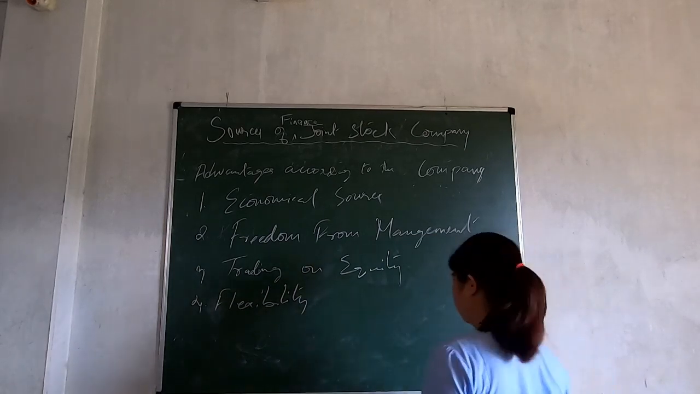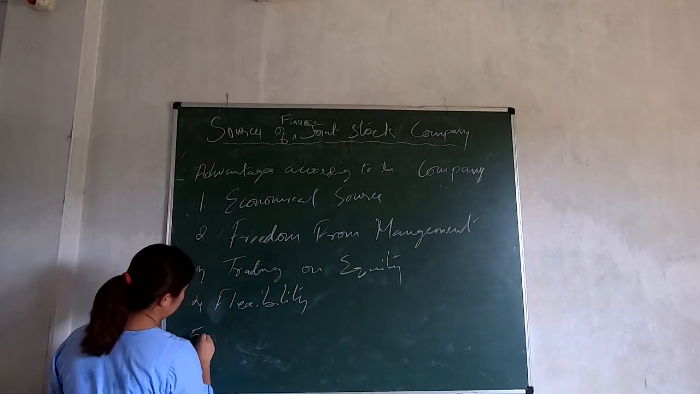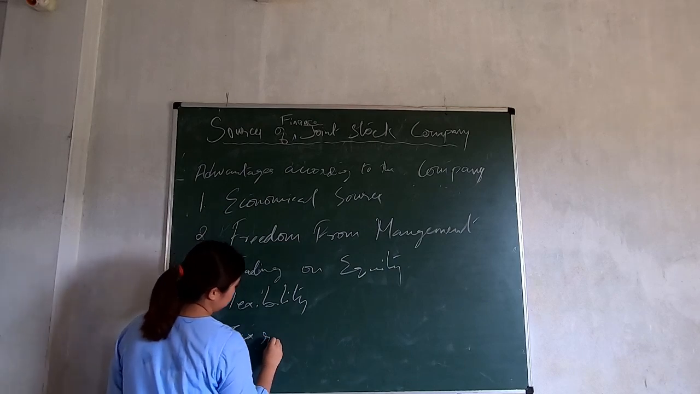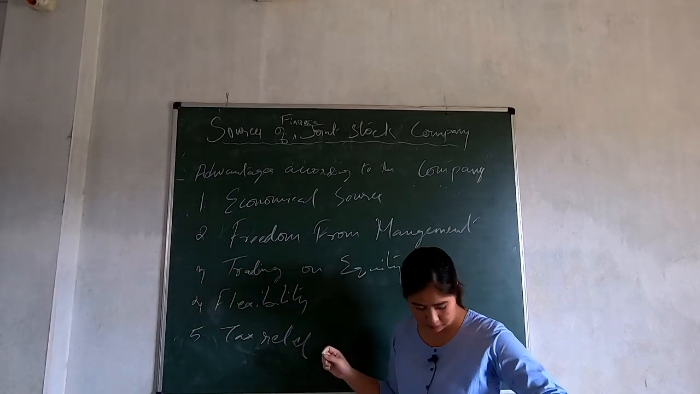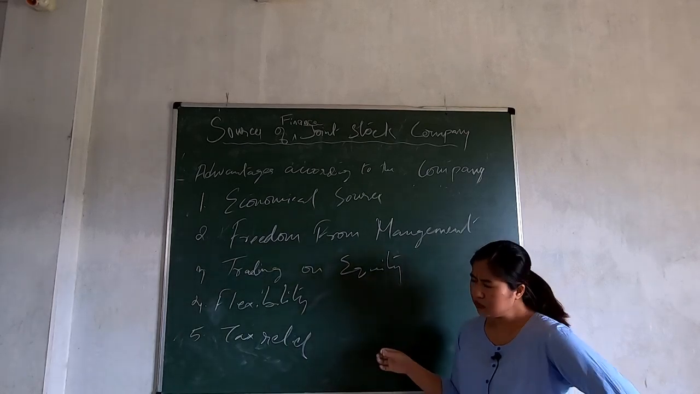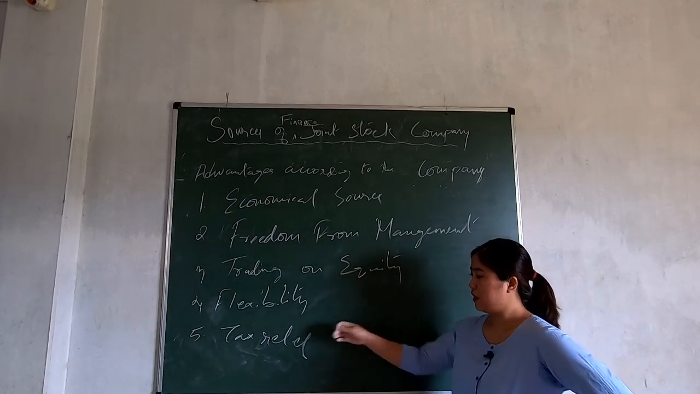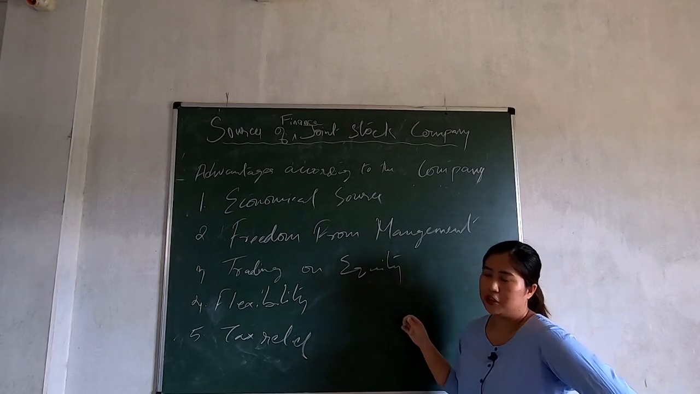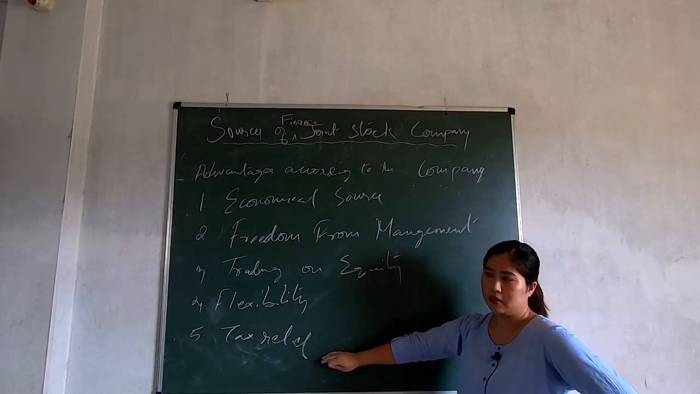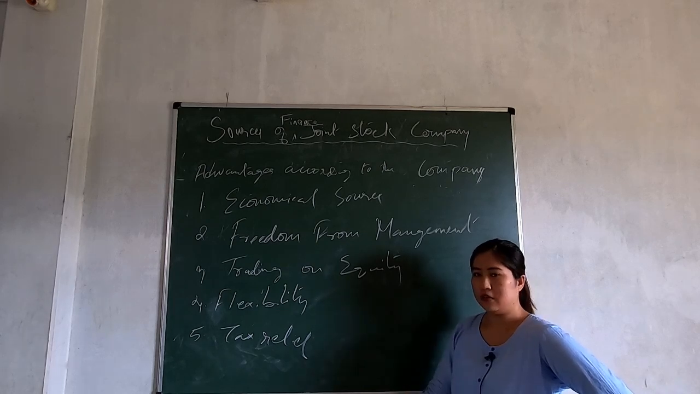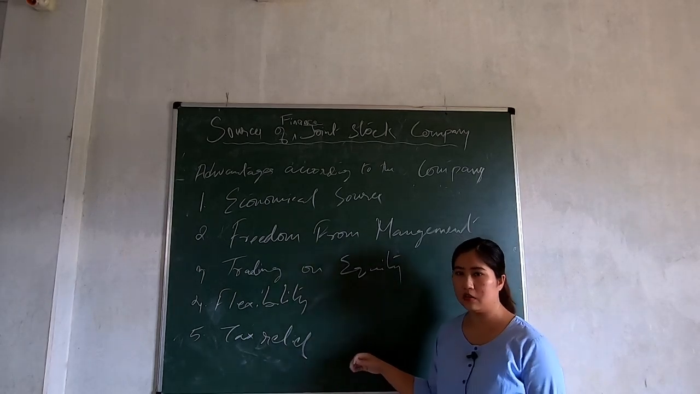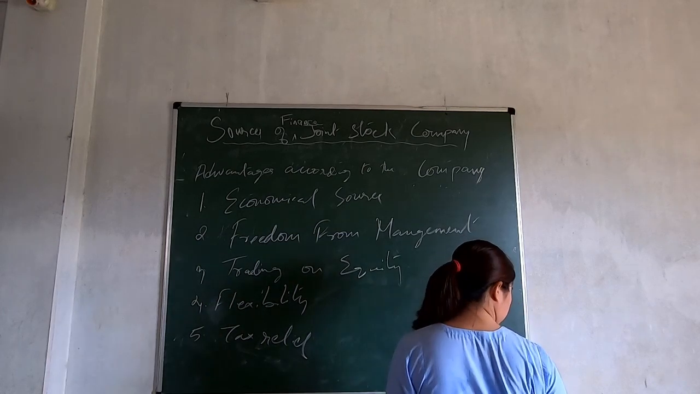Next, tax relief. At the time of calculating the taxable income, the interest given on debenture is free from tax. You can deduct the interest given to the debenture holder. All right, so it gives a tax relief to the company. So these are the advantages.